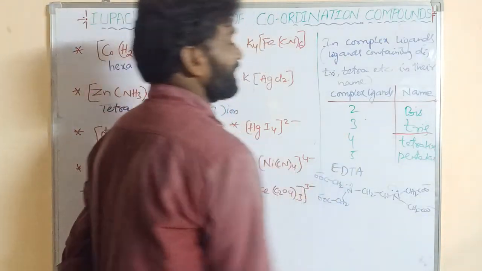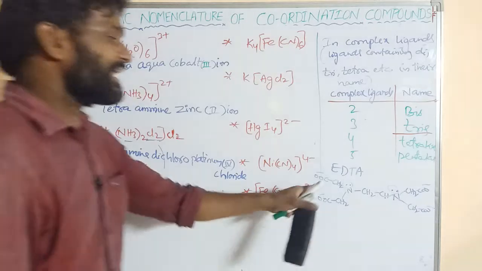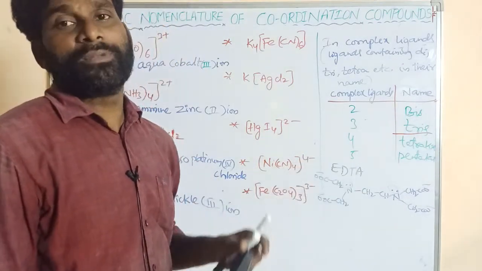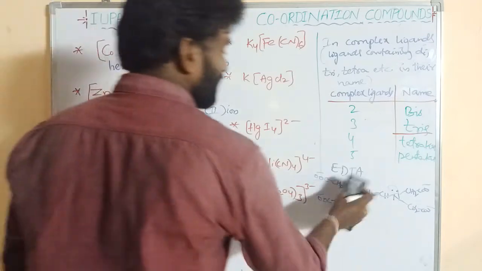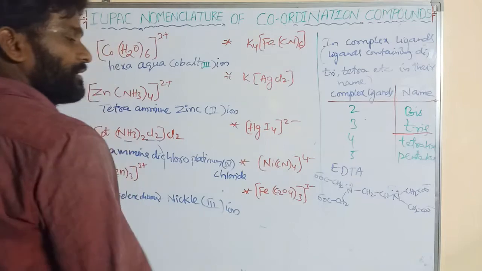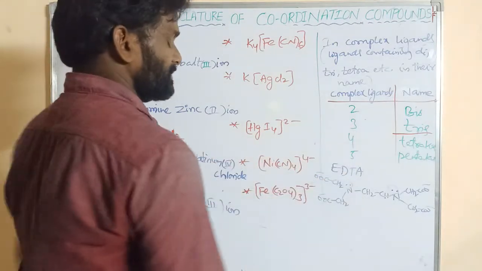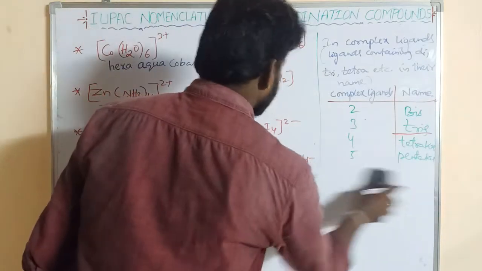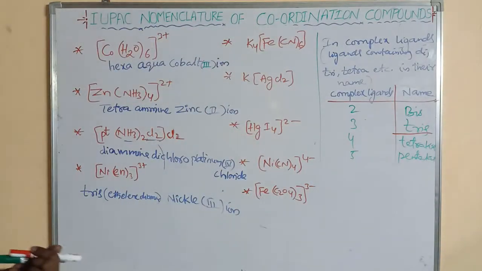So this is also a complex ligand. Why? In its name, ethylene, diamine, di, tetra. So this is the complex ligand, right? This is the hexadentate ligand. It can donate 6 electron pairs, 6 sites, 6 donating sites, right? Now this is the complex ligand.